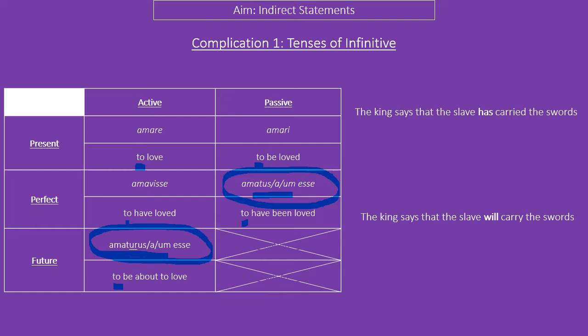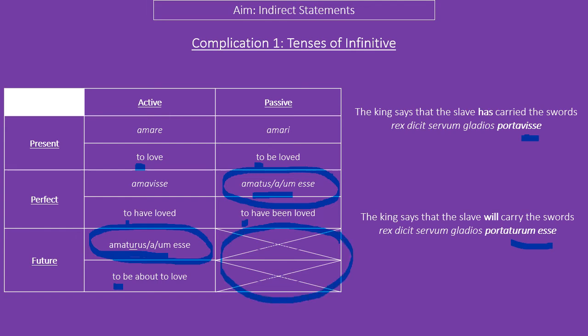Makes some sense. When you are translating these, as you can see, portavisse, we can see that's going to be perfect active infinitive, so it's "to have carried the swords", which we're going to translate as "has carried the swords". And portaturum esse is going to be "will carry the swords", literally "the slave to be about to carry", but that's very clunky in English, so we're going to make sure we improve that. Please also note that technically there is a future passive, but it's very rare, does not appear at GCSE at all, and to be honest, Latin writers didn't seem to like it. They go out of their way to try to avoid it.